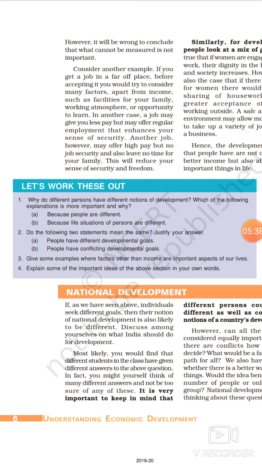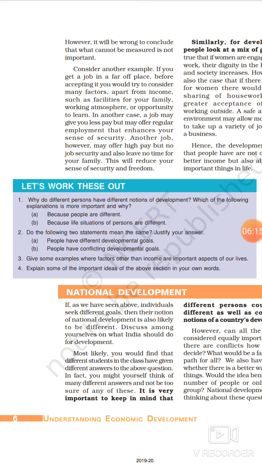Let's move on to your next question. What does it state? Give some examples where factors other than income are important aspects of our lives. Yes, students. This is very true actually. There are some other important things more than the income for people. Like some people in their life, freedom is more important, or security and respect is more important. Equality is important for them.